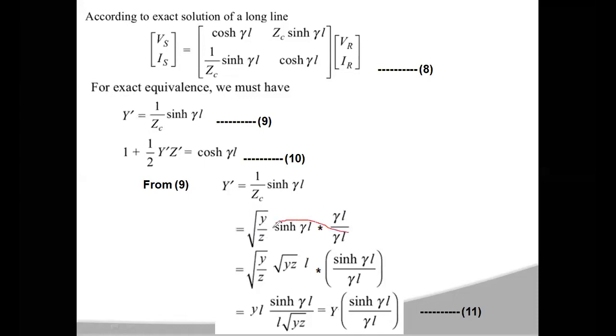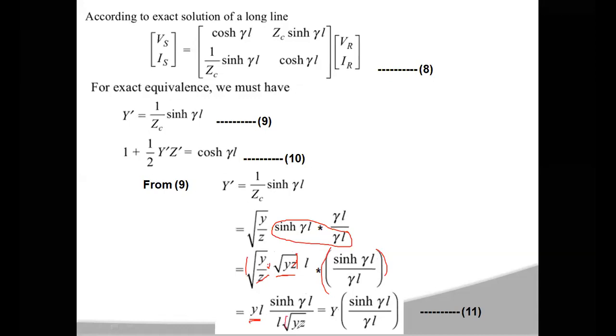So these two you take outside in a square bracket: sinh γL by γL. Now the remaining terms are square root of small y by z multiplied by this γL, and γ here is root yz, into L. Again these two terms are taken into one square root, then z will get cancelled and you get y squared under the square root, so the square and the square root cancel. You will have only y, so y into L, into sinh γL by γL.